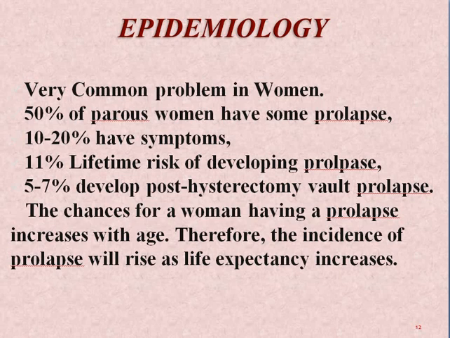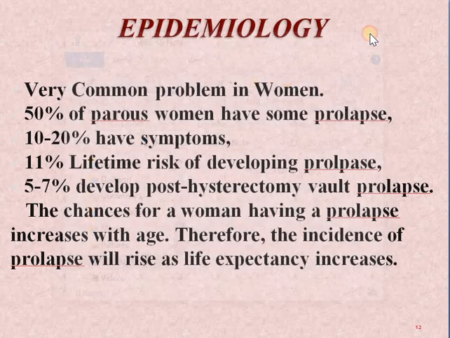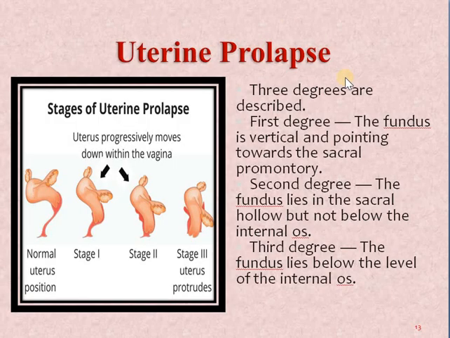So with this epidemiology we can figure out that the chances of women having a prolapse increase as their age advances. Therefore the incidence of prolapse will rise as the life expectancy increases. Then the case which we commonly see in a gynec OPD is uterine prolapse, so we'll look at that in detail.